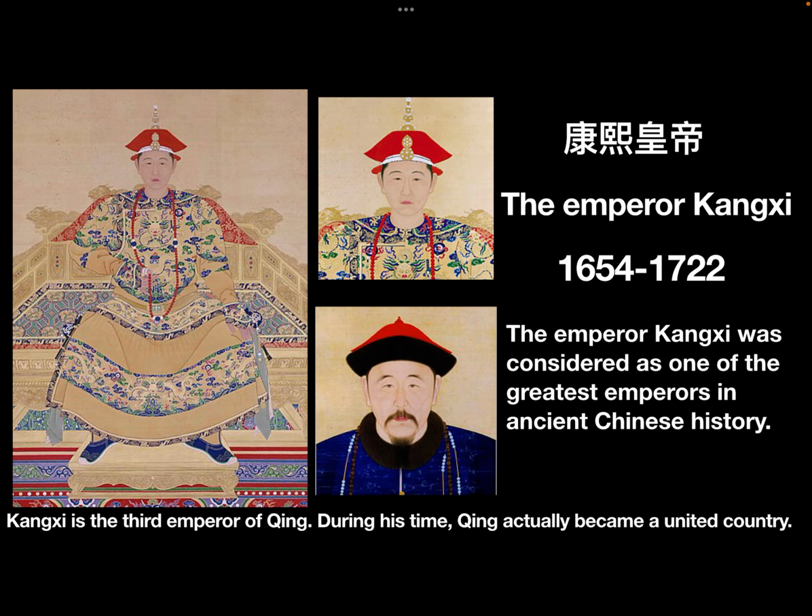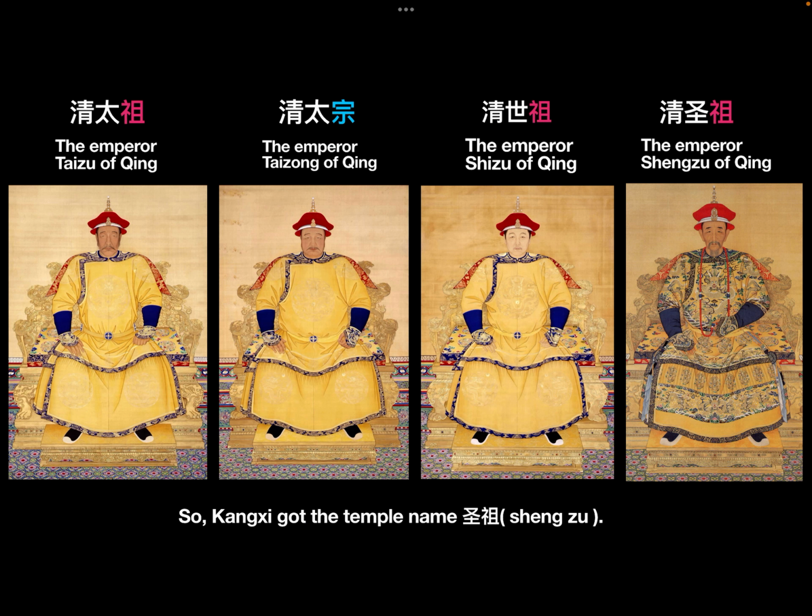Kangxi is the fourth emperor of Qing. During his time, Qing actually became a united country. So, Kangxi got the temple name Shengzu.